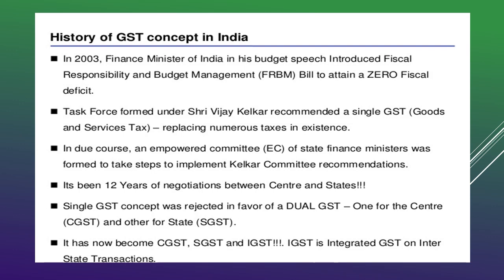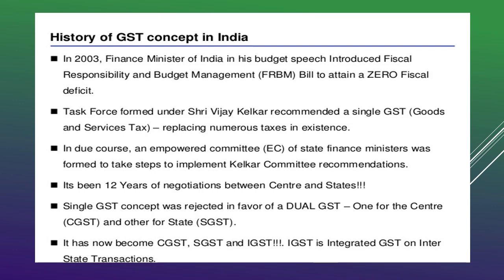Next, in due course, we had an empowered committee, also called an executive committee, which consisted of the state finance ministers. All the state finance ministers were members of this empowered committee, which always gave recommendations and helped the Vijay Kelkar committee with its initiative. They always held meetings with the state finance ministers on the improvements made, with step by step recommendations.